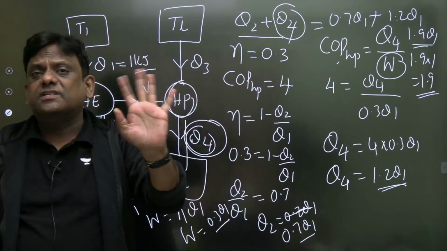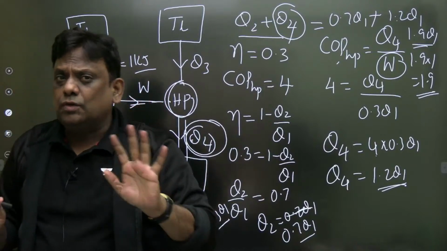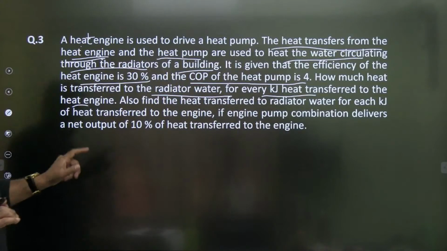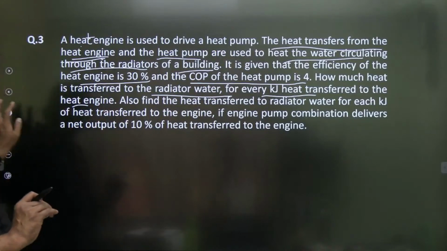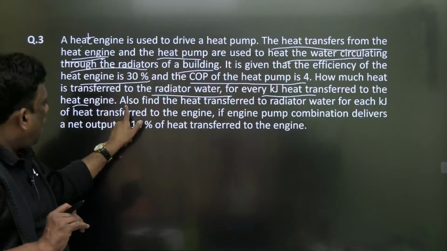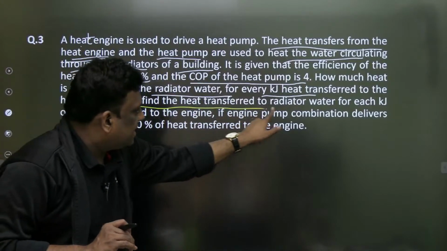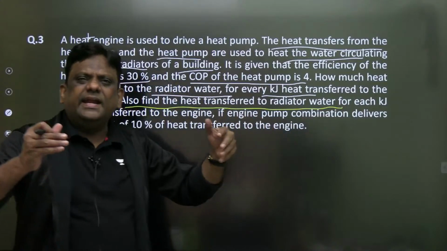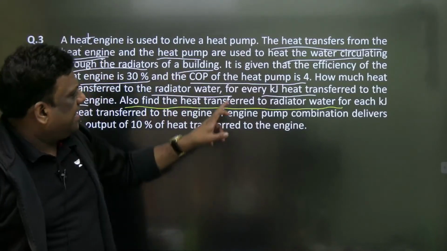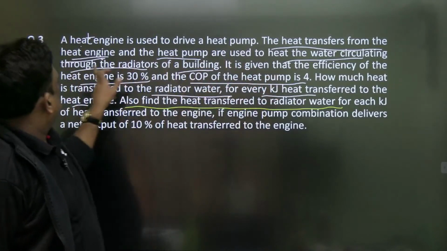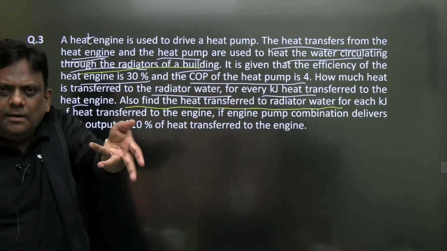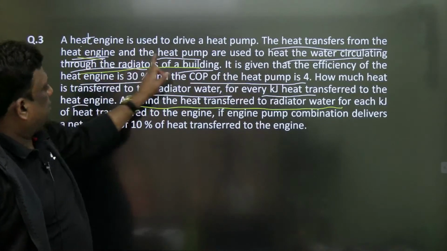The problem is not over. Something more is given. There is a second part. Let's go to the second part. Let me check. Also find the heat transfer to the radiator water. Radiator water means the heat going to the building. Again he is asking the same Q2 plus Q4. Same water circulating through the radiator of the building. That heat is going to the radiator water. That is Q2 plus Q4.